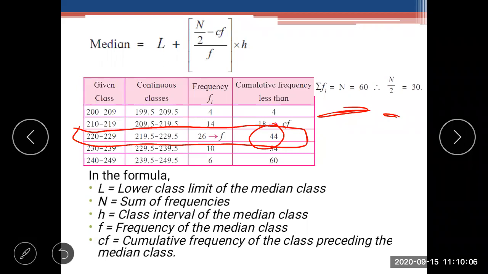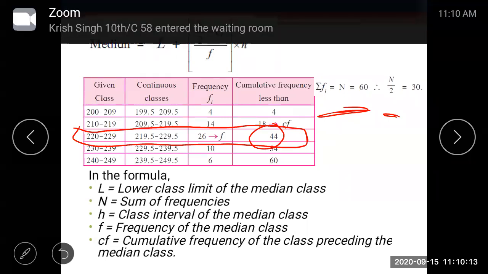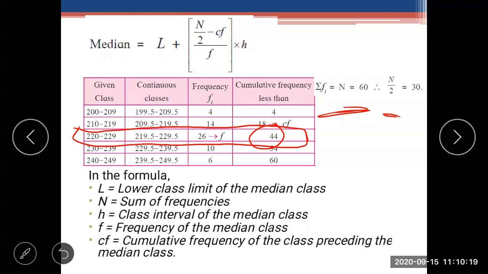Okay. So L is the lower class limit of the median class. Now the median class is 219.5 to 229.5. 219.5 is the lower limit. Correct? Lower limit is what? 219.5 is the lower limit. Is it clear?